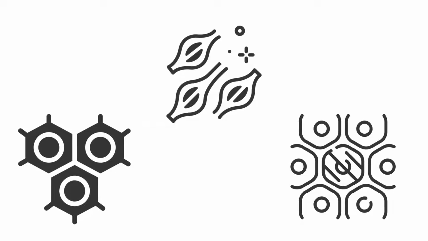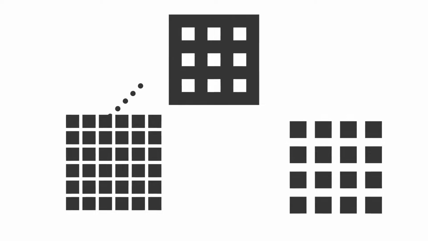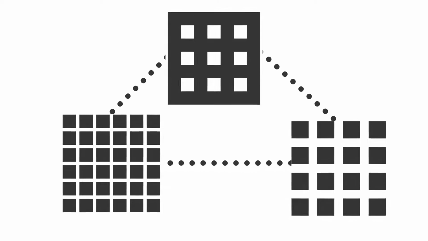Next, let's talk about animal tissues. Our bodies are made up of different types of tissues, each with its own unique structure and function. Tissues are groups of similar cells working together to perform specific tasks.